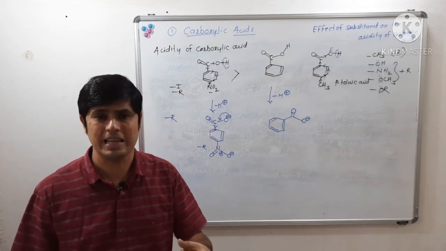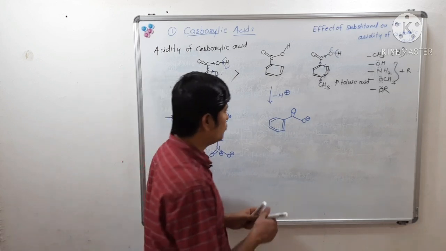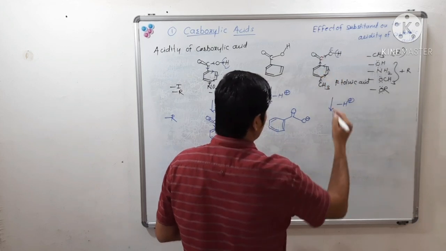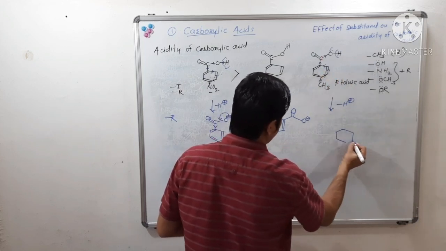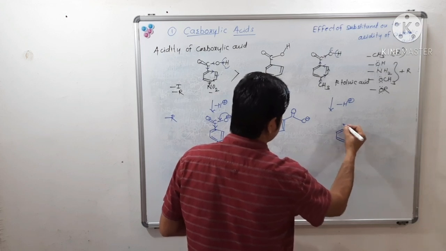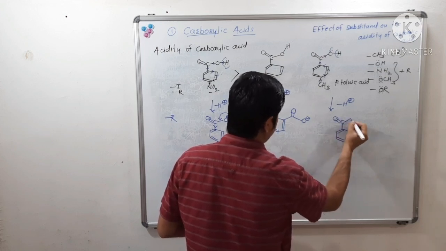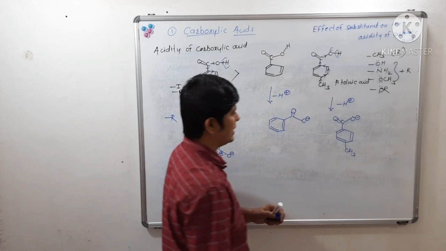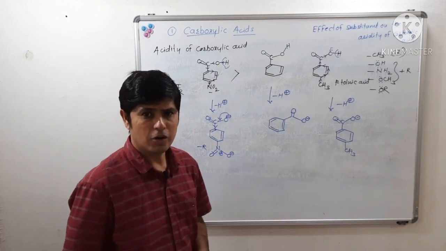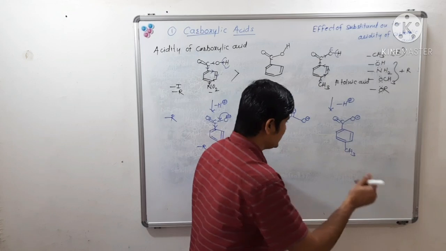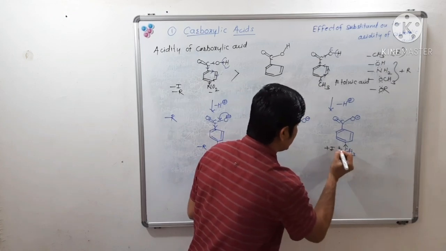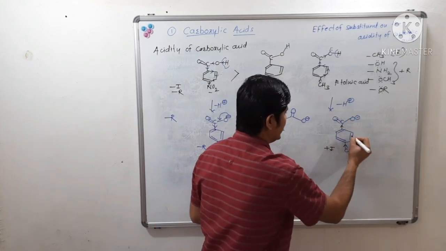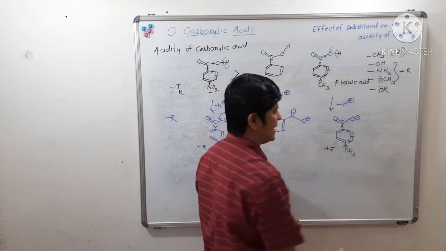Stabilization of conjugate base. So which conjugate base will we get here? After donation of proton from para-toluic acid, we will get such a conjugate base. Now we know methyl is having an electron donating plus I effect. So it will increase the electron density over this carboxylate ion.